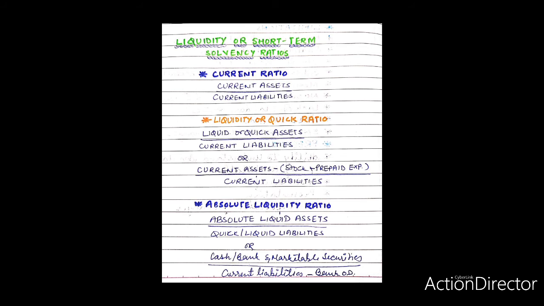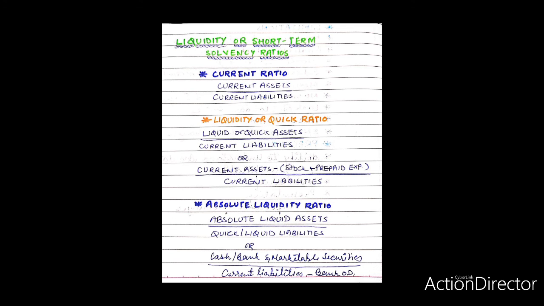This is a variation of quick ratio and is even called super quick ratio. This ratio is calculated by dividing the absolute liquid assets by the liquid liabilities. The formula used is: absolute liquidity ratio equals absolute liquid assets divided by quick or liquid liabilities.